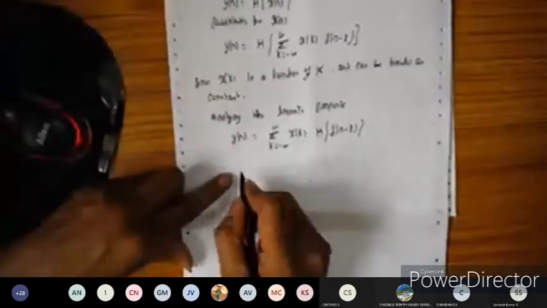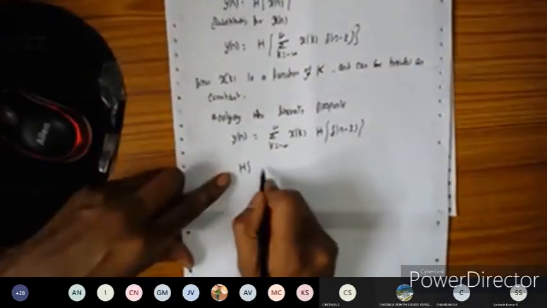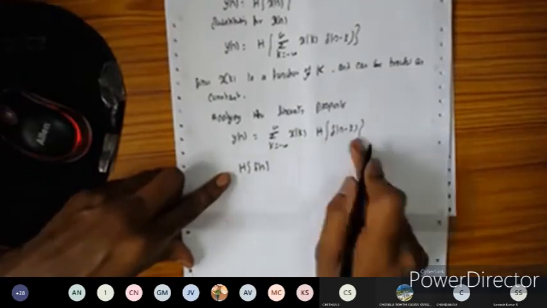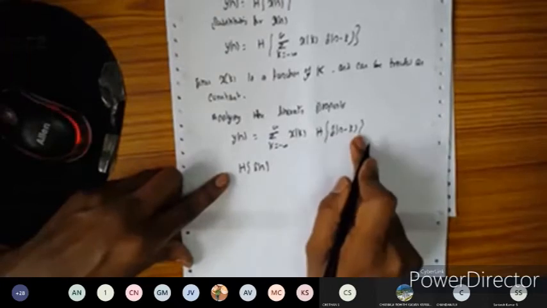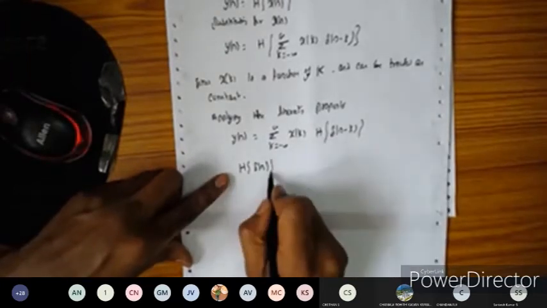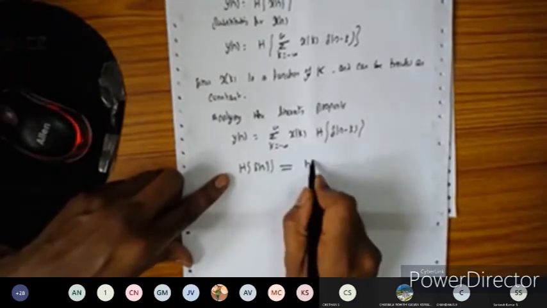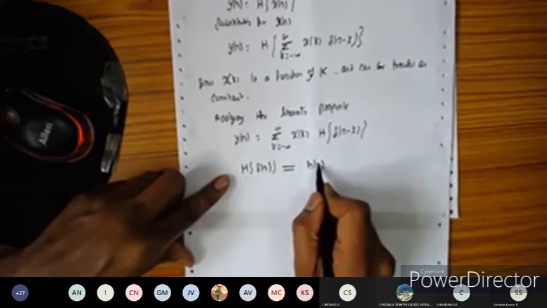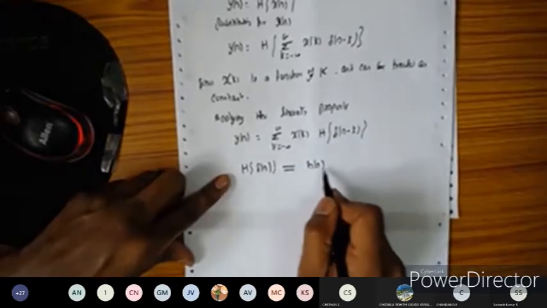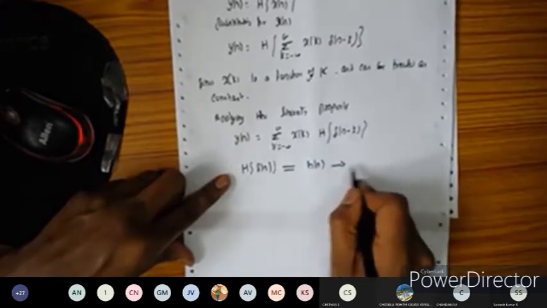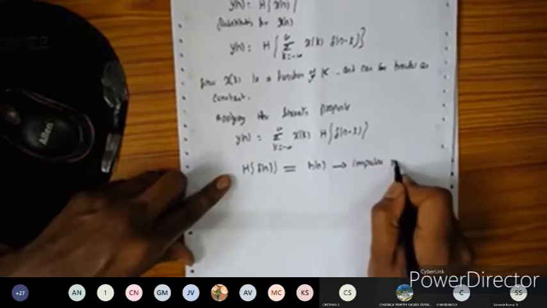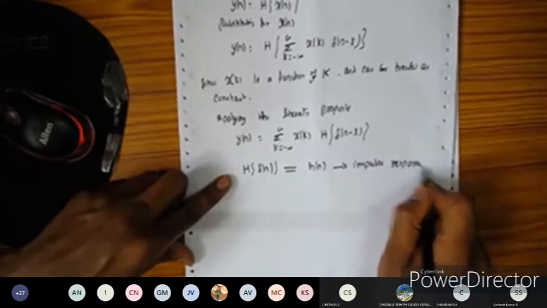Okay, so now what I'm going to do is, this h is nothing but the system operator. For example, if I take h of delta of n, this is the concept of linearity applied here. So h of delta of n is what we call h of n. For the system, I'm giving the input as delta of n. Whatever output you obtain, that is the impulse response, which is called h of n. So this is called the impulse response. I've given the definition of the impulse response here in the beginning.